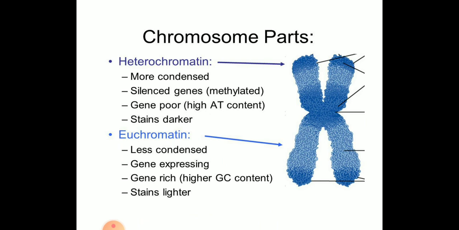Heterochromatin is much condensed, which is why it stains darker. Its genes are usually silenced by methylation, it is gene poor, and it is high in AT content, meaning adenine and thymine are more in number. Euchromatin, compared to this, is less condensed, so it stains less. Gene expression is higher, and it is rich in GC content, that is guanine and cytosine.